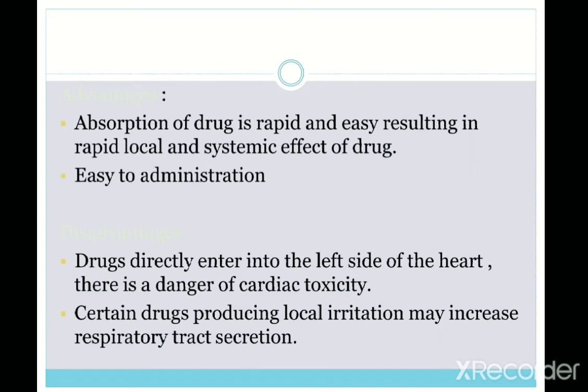at the center of the lungs there is the presence of the heart, so when we administer this drug by inhalation, it goes directly to the left side, where there is the presence of the heart, so there may be a danger of cardiac toxicity, and there may be chances of heart-related problems. And certain drugs producing local irritation may increase the respiratory tract secretions. So these are the disadvantages of this route.